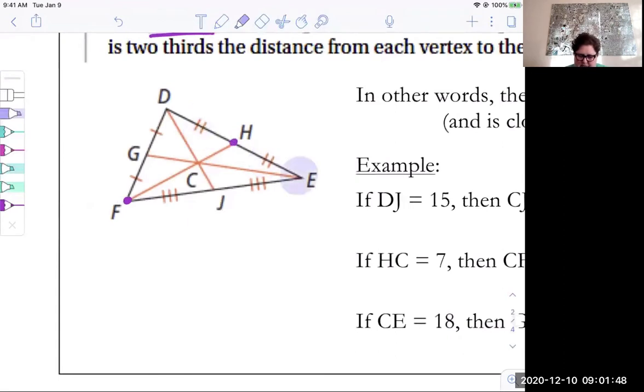And then from vertex to opposite midpoint here, that's a median, and from vertex to opposite midpoint here, that's a median. When you draw in those three medians, they are concurrent at a point in the triangle. That will always happen. Every time you draw the three medians of a triangle, they'll always be concurrent.